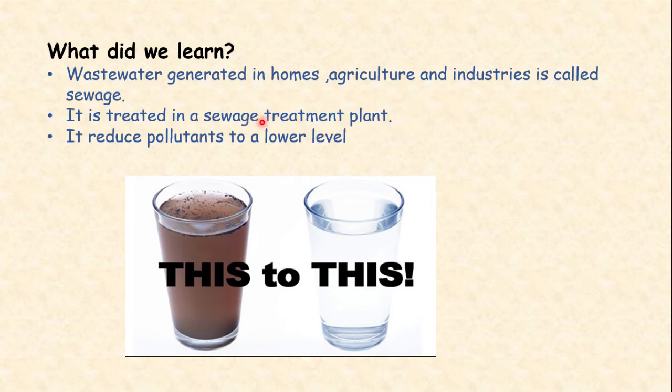In the sewage treatment plant, the pollutants are reduced to a lower level. Then it can be discharged into the river, lakes or oceans. So this is what we have done. We have cleaned the water from this to this. From colored water to colorless. It had some dissolved and undissolved or suspended pollutants, which are removed by passing through the process of wastewater treatment.